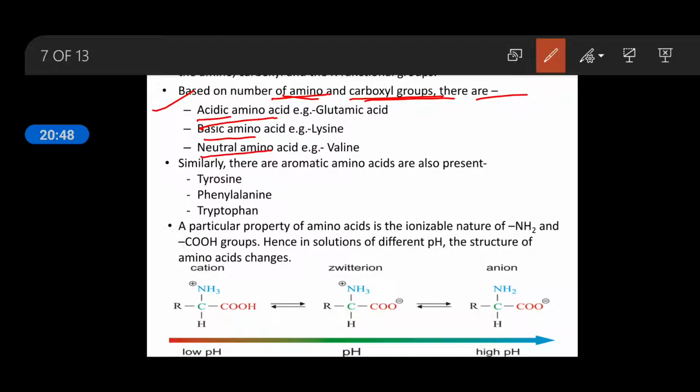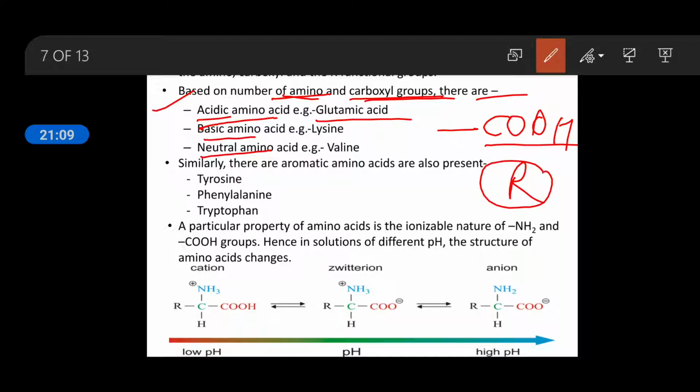Acidic amino acid means the number of carboxyl groups is more than the NH2 groups. So it is seen in glutamic acid, where the alkyl group contains a COOH group also, meaning it may be a long chain and in this chain COOH will be present. That's why it contains more acidic groups, because one COOH is fixed, but if the R group also contains COOH, then this amino acid becomes acidic. So glutamic acid is one of them.